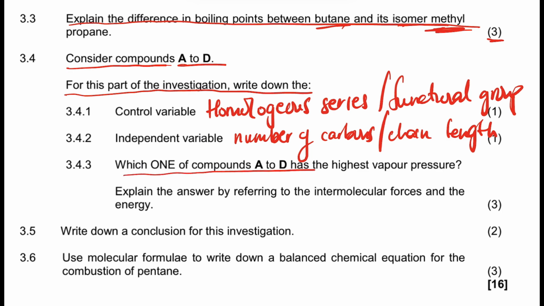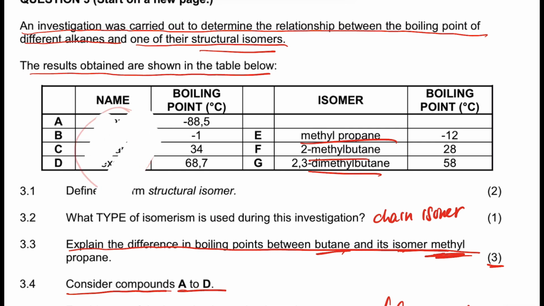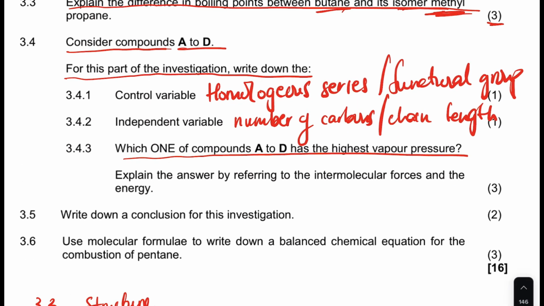Which one of compounds A to D has the highest vapor pressure? The one that has the highest vapor pressure is the one with the lowest intermolecular force, which is A. The answer is A there. Explain your answer. It's 2 marks there. It says explain your answer by referring to the intermolecular force.